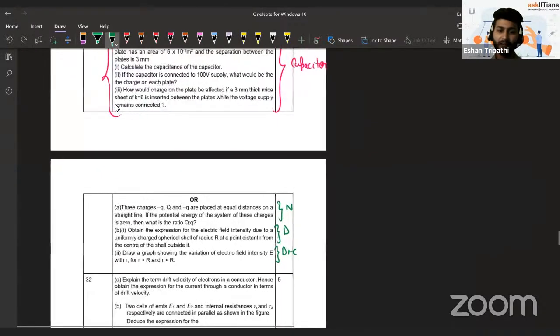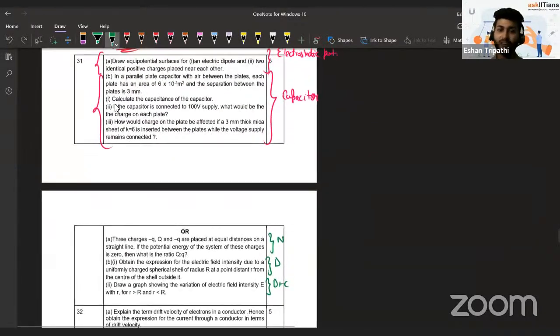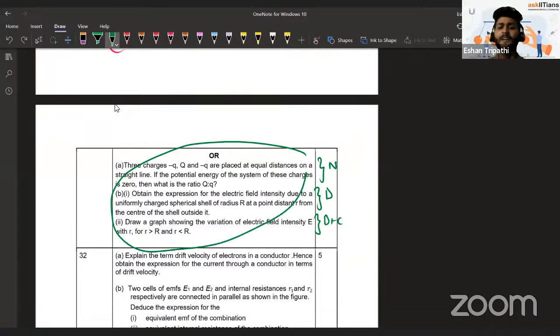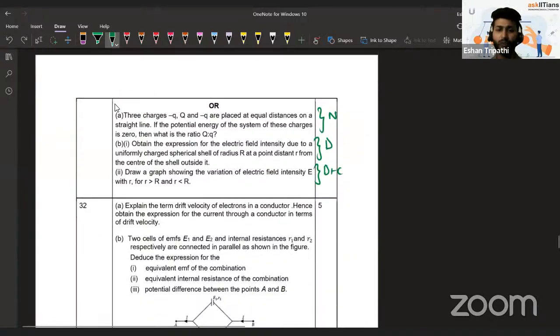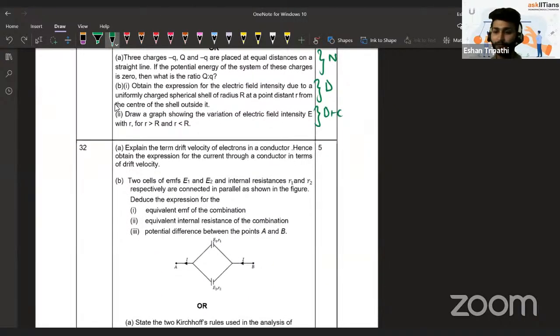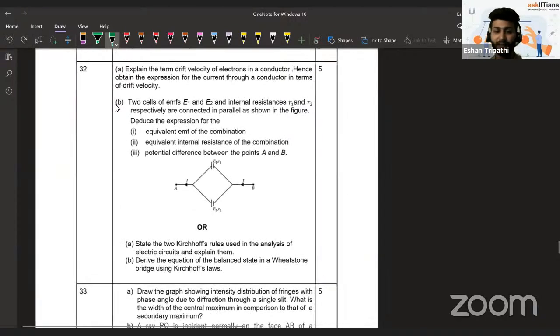So again, as I said, the distribution is not equal. This is mostly an easy question, a little lengthy though, and for some people it can be a bit difficult also, those who are not very comfortable with derivations and all. So okay, that is an observation that we had.